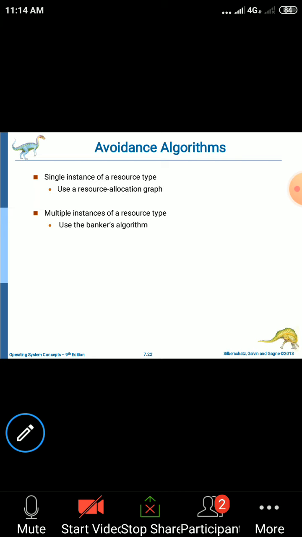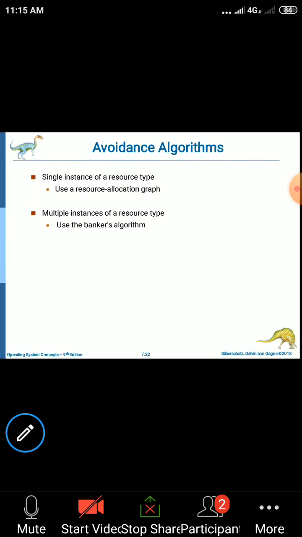In the previous classes I already explained what a resource allocation graph is and how that can be used to detect the deadlock, right? And the other one is multiple instances of a resource type. The example for this is the Banker's algorithm. So first we'll discuss the resource allocation graph and how that can be used to avoid the deadlock, and in the next class we'll see how the Banker's algorithm is used to avoid the deadlock.